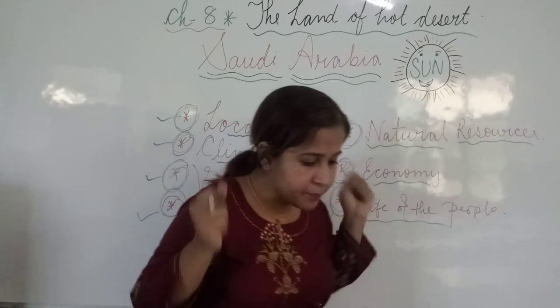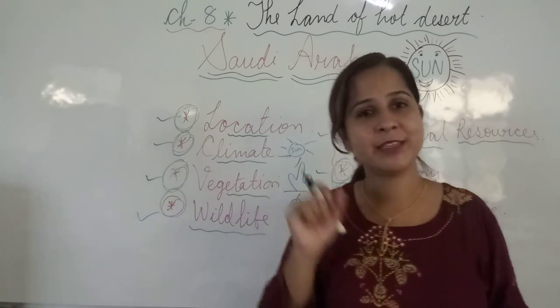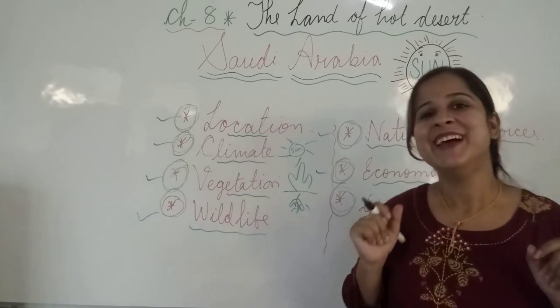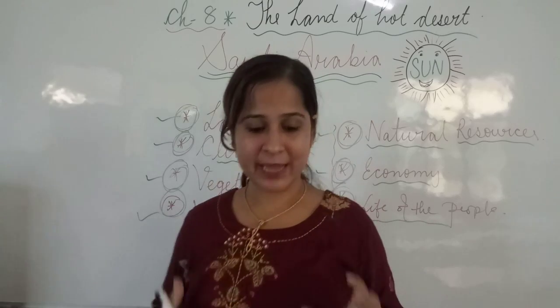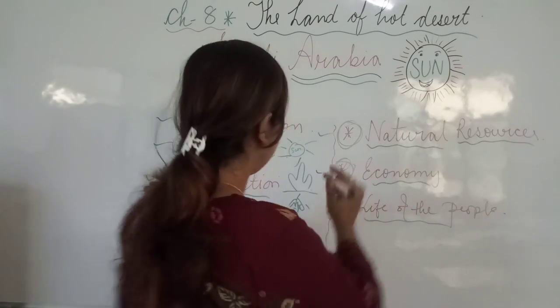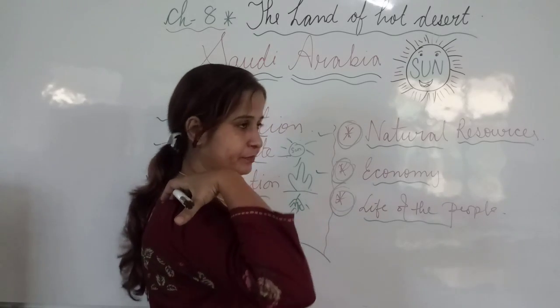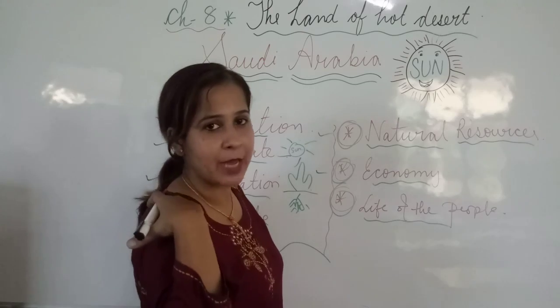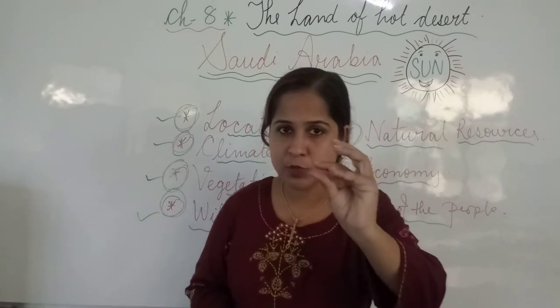And one of the most important features of this animal, the camel, I am not talking about a rat, I am talking about the animal, the camel. The camel has a special characteristic that it has a hump on its back. A hump means this kind of structure. That hump is there on the back of the camel, and it has small water cells.